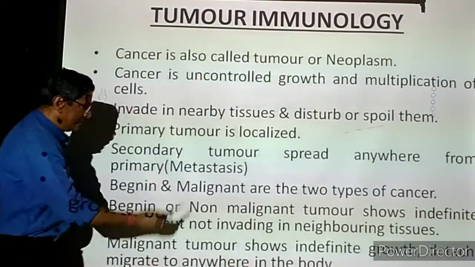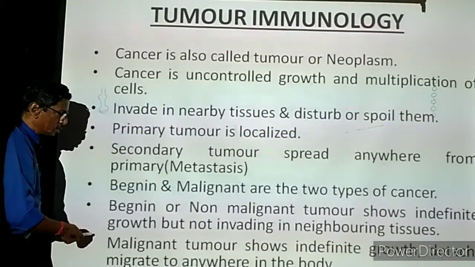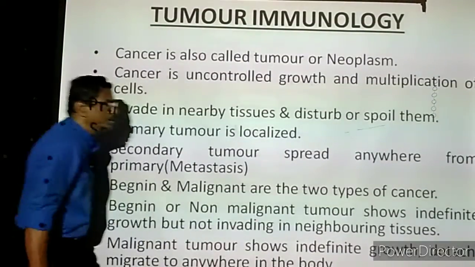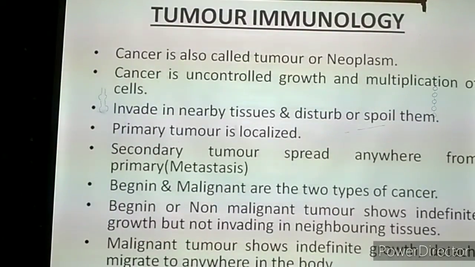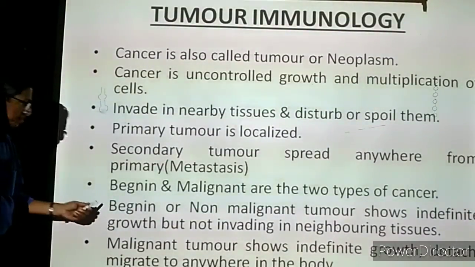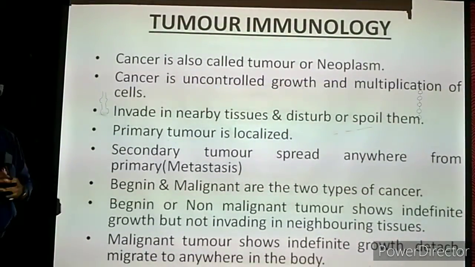A non-malignant tumor shows indefinite growth. Uncontrolled growth and multiplication will be there, but it does not invade the neighboring tissues. They are not disturbing the neighboring tissues. So the benign tumor is not causing a problem to the body.